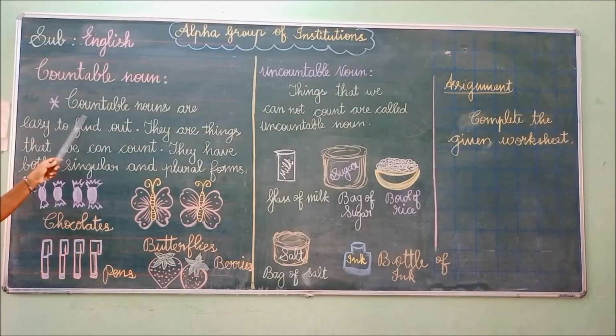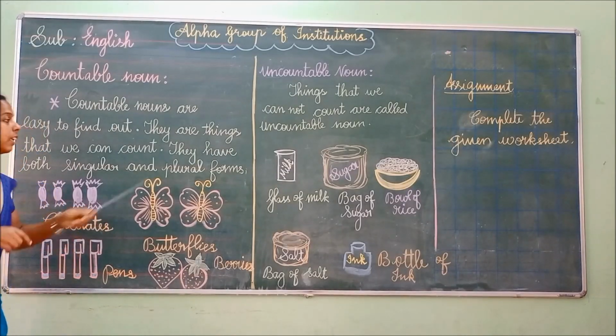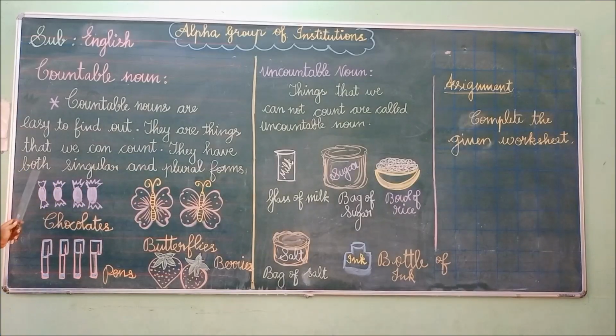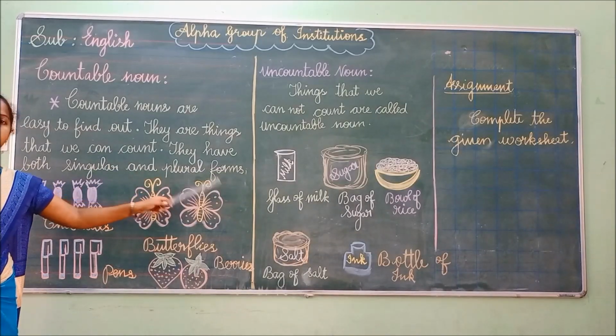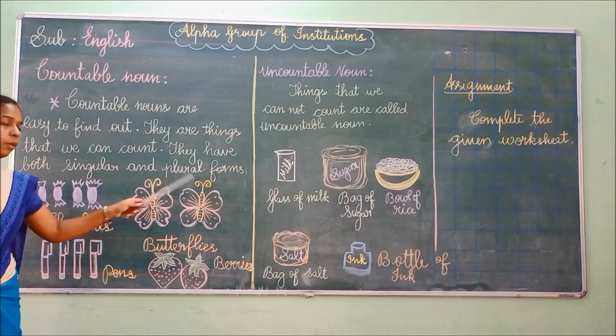So countable nouns are nouns that are easy to find out, and they are things that we can count.